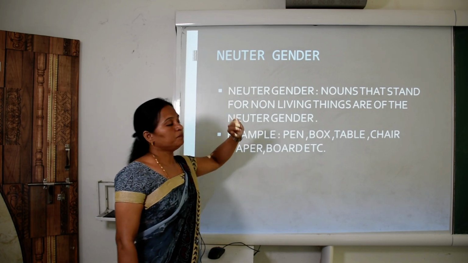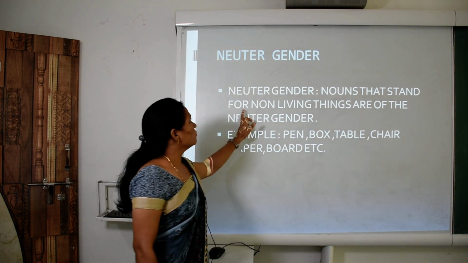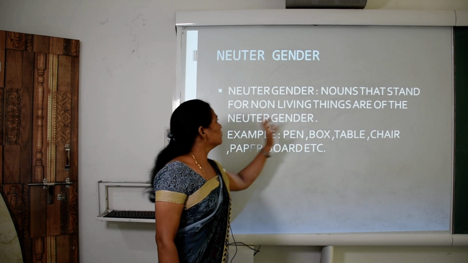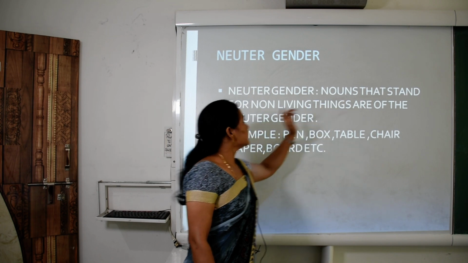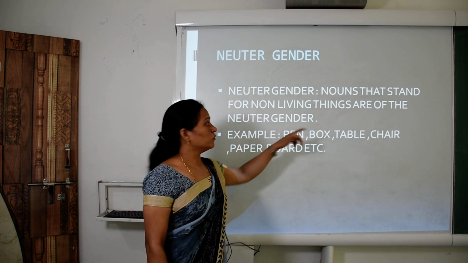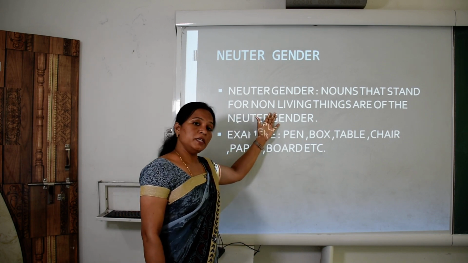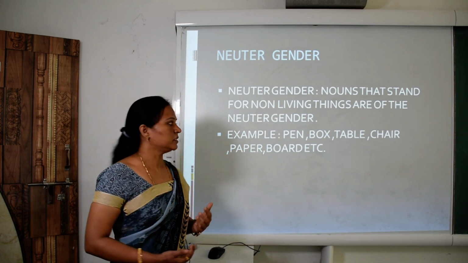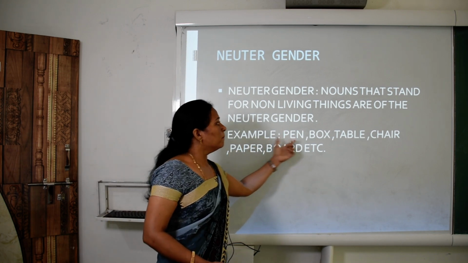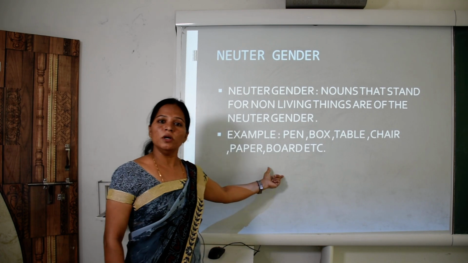Next, neuter gender. What is neuter gender? Neuter gender, nouns that stand for non-living things are of the neuter gender. I repeat this definition. Nouns that stand for non-living things are of the neuter gender. So children, non-living thing means lifeless object. Lifeless object is called neuter gender. For example, pen, box, table, chair, paper, board, etc.